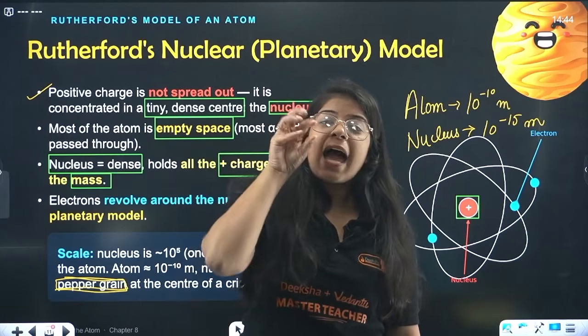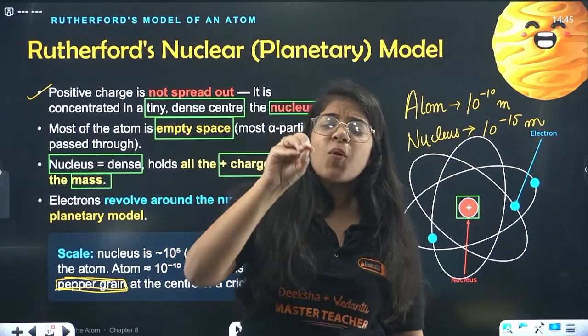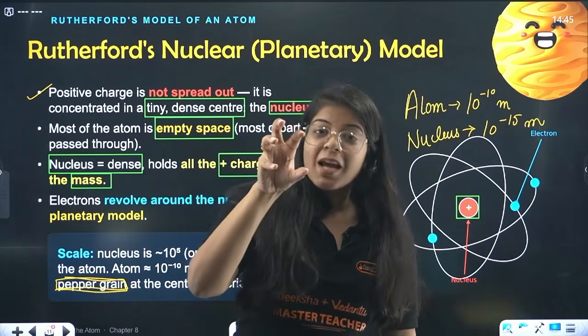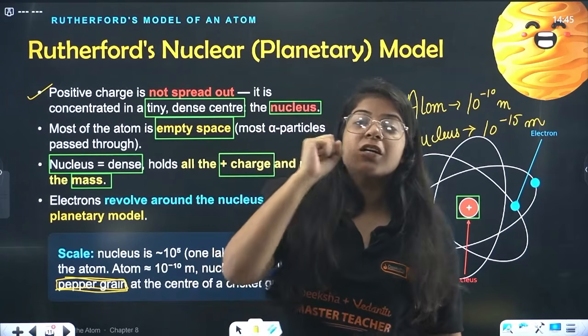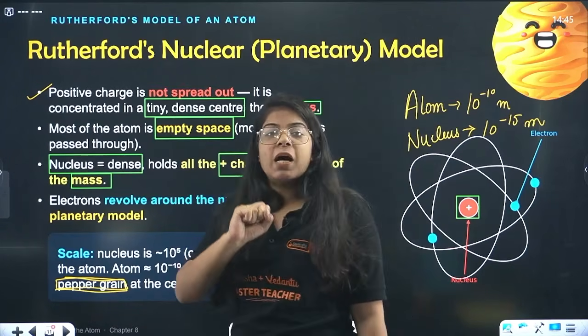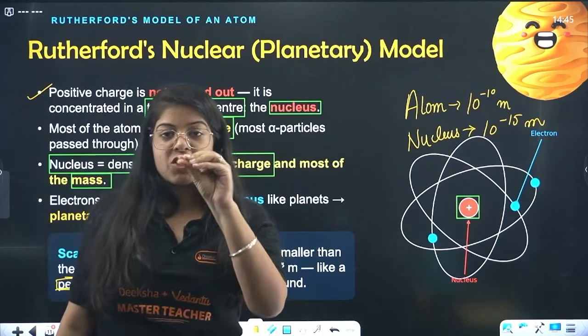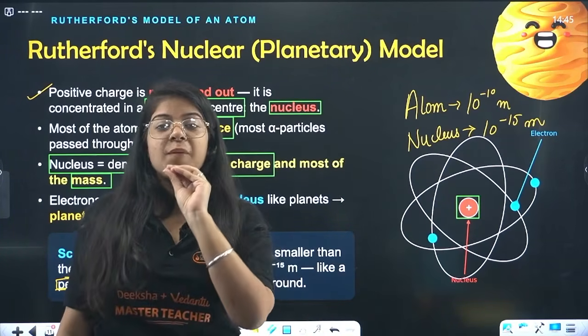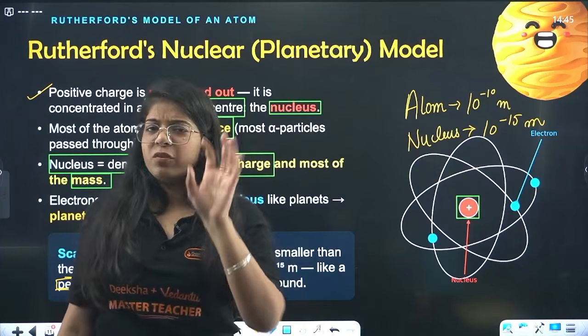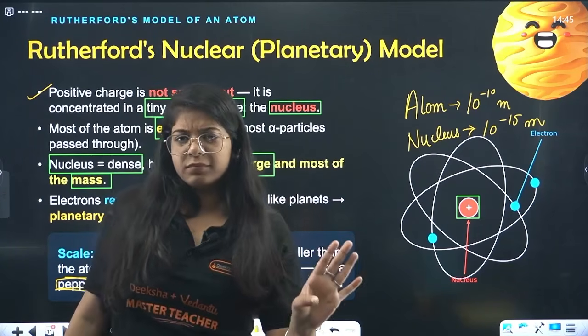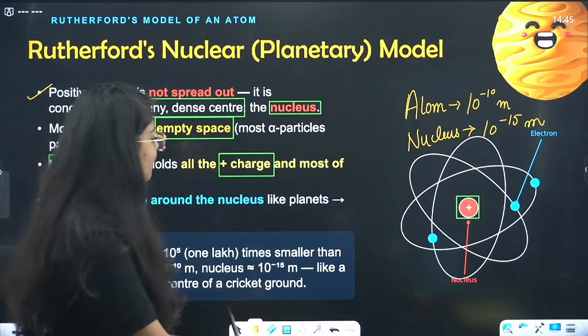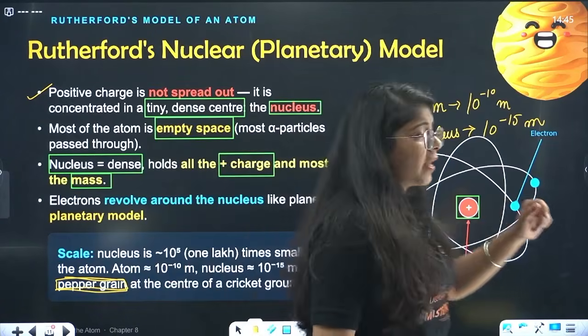That means at the center there is a heavily positive charged thingy inside the atom that consists of most of the mass of the atom, and that thing we called nucleus. It's positively charged, that means protons are there in it, and electrons are revolving around it. Done. Now they questioned what electrons are doing.